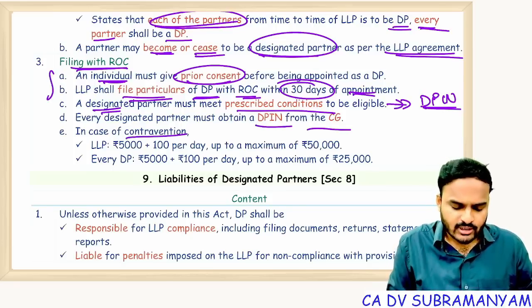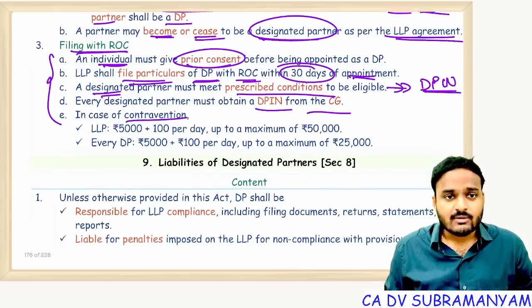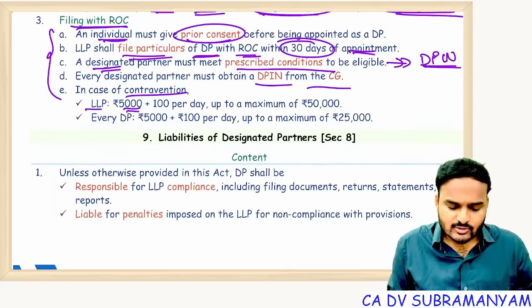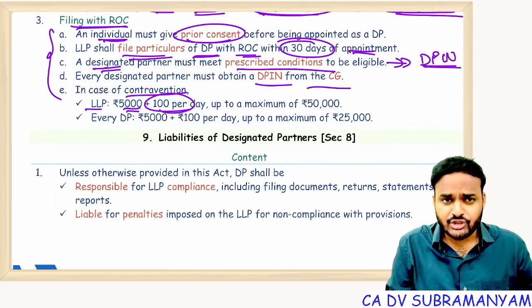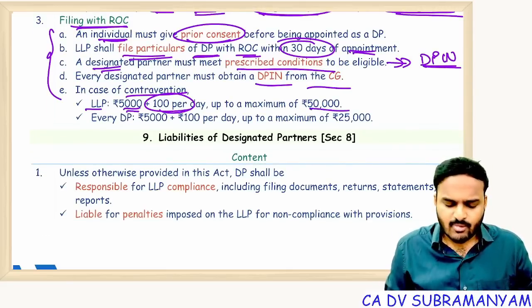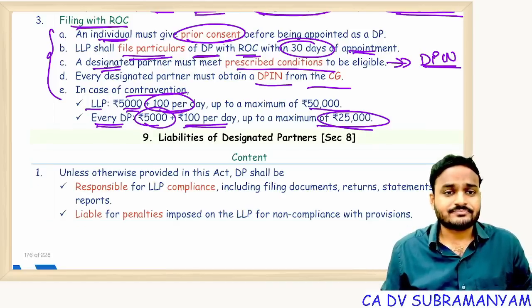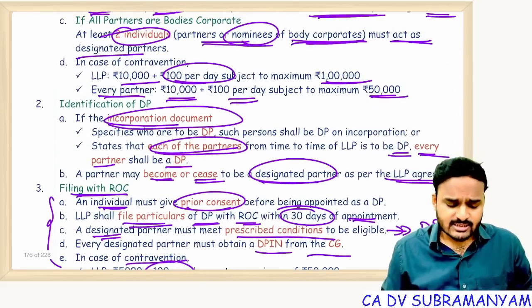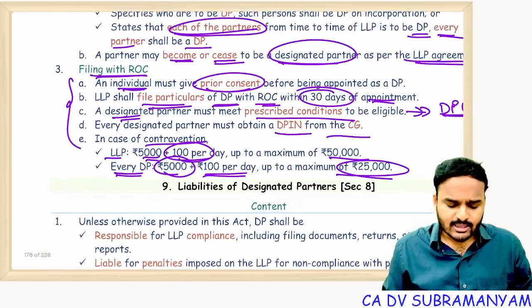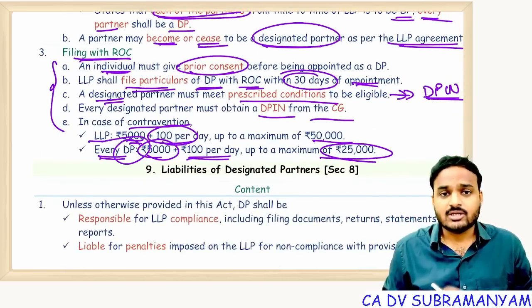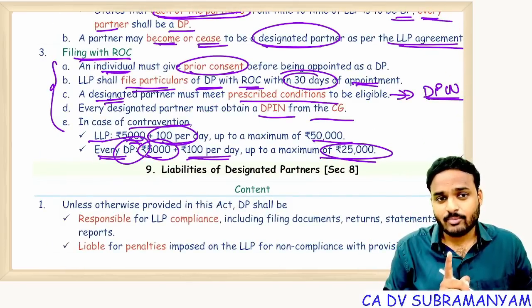In case of contravention in filing with ROC, liability of LLP is 5,000 plus 100 per day, in case of continuing default, up to a maximum of 50,000. Every designated partner, 5,000 plus 100 per day, up to a maximum of 25,000. You need to observe. In some cases all partners are liable, in some cases only designated partners are liable. So you have to pay attention. Getting my point? Very simple.